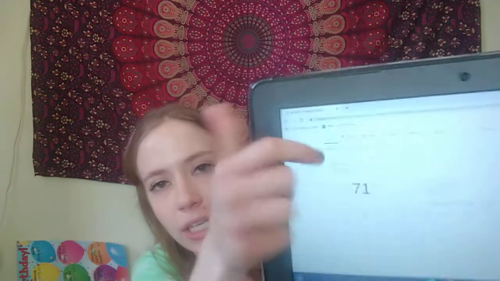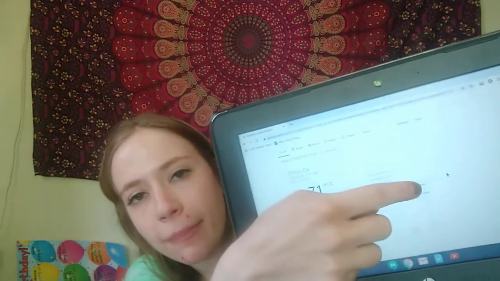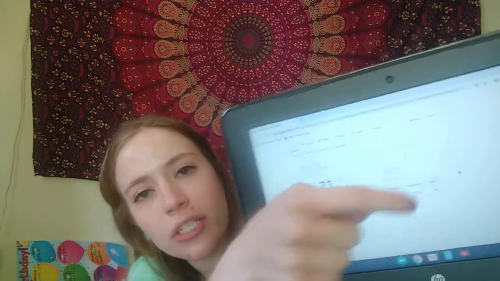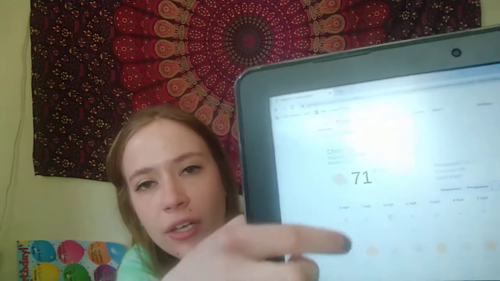Okay, so let's check out what our wind is going to look like today. So let's make sure we have our blue rectangle around wind right here. So we did temperature, we just did precipitation, now we're going to do wind, and you'll know you're there when you see those arrows and the different wind speeds throughout the day. So let's check to see what our average wind speed will be today.